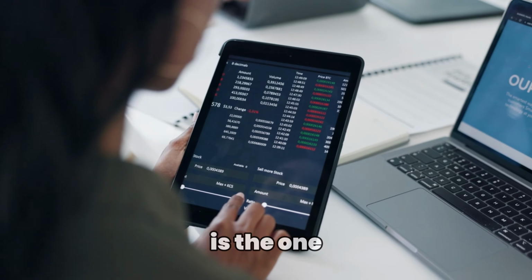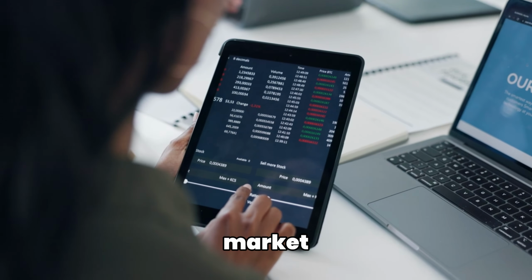The best platform is the one that matches your market, your strategy, and your risk discipline. Choose that first, and the fee comparison becomes much easier.